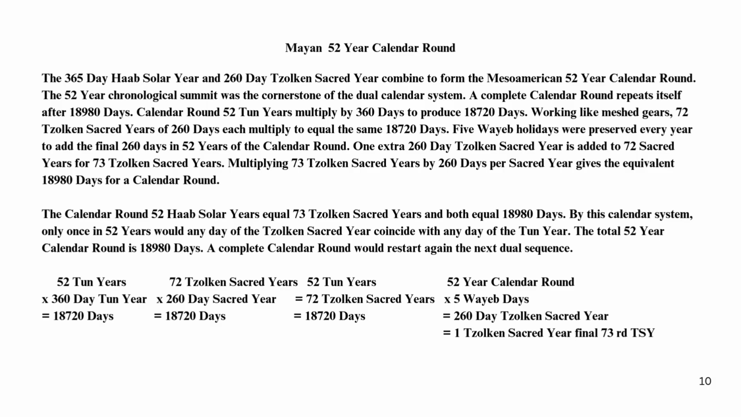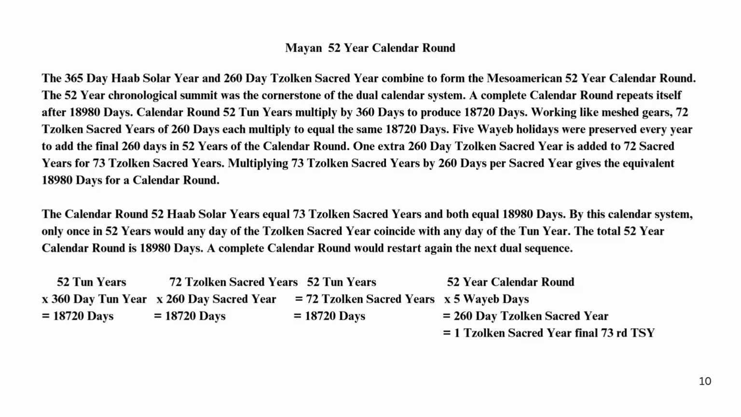Mayan 52-year calendar round. The 365-day Haab solar year and 260-day Tzolk'in sacred year combined to form the Mesoamerican 52-year calendar round. The 52-year chronological summit was the cornerstone of the dual calendar system. A complete 52-year calendar round repeats itself after 18,980 days. Calendar round 52 Tun years multiply by 360 days to produce 18,720 days, working like meshed gears.